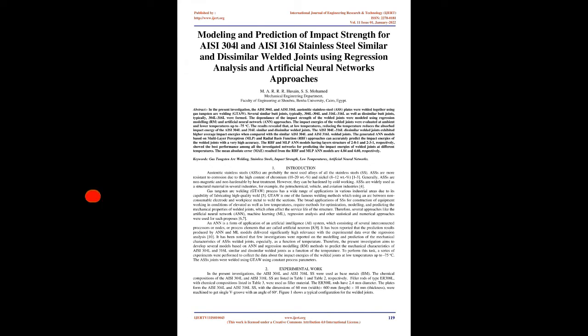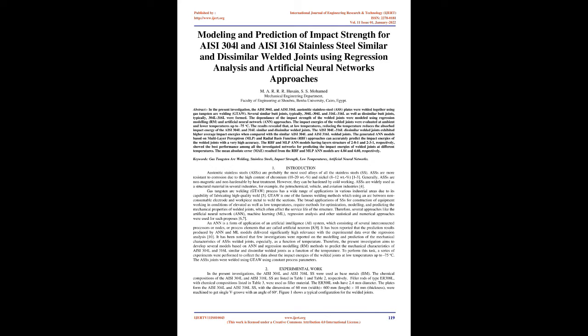The RBF and MLP ANN models, having layer structures of 2-8-1 and 2-3-1, respectively, showed the best performance among all the investigated networks for predicting the impact energies of welded joints at different temperatures. The mean absolute errors, MAE, resulting from the RBF and MLP ANN models are 4.84 and 4.60, respectively. Keywords: gas tungsten arc welding, stainless steels, impact strength, low temperatures, artificial neural networks.